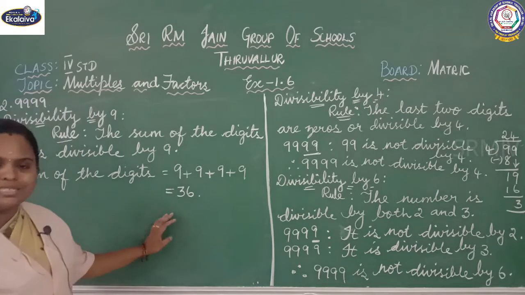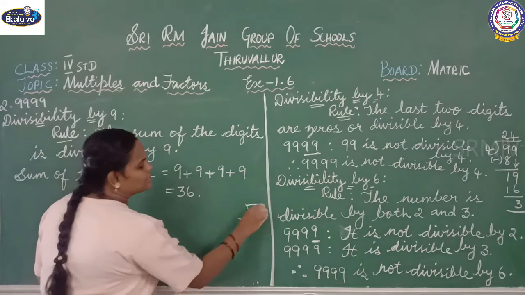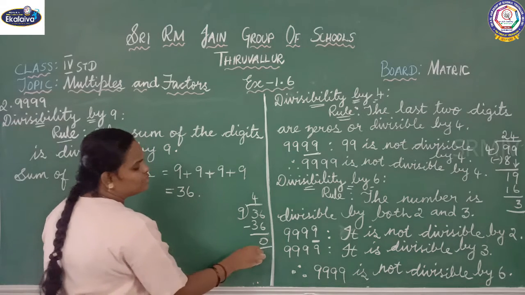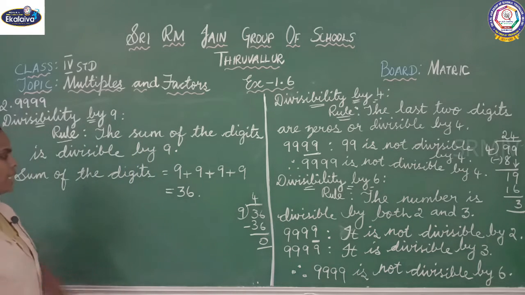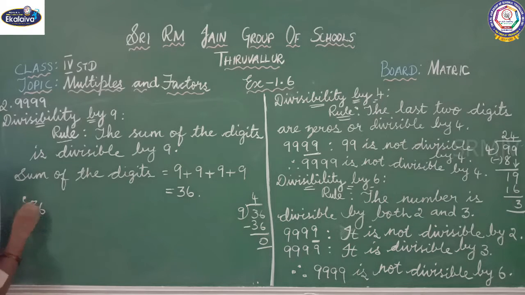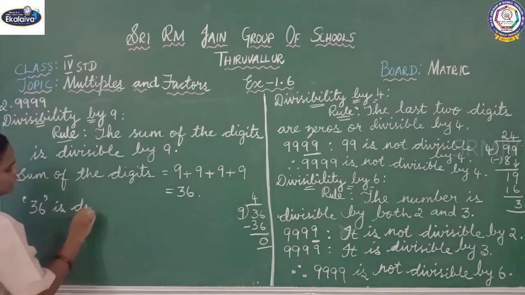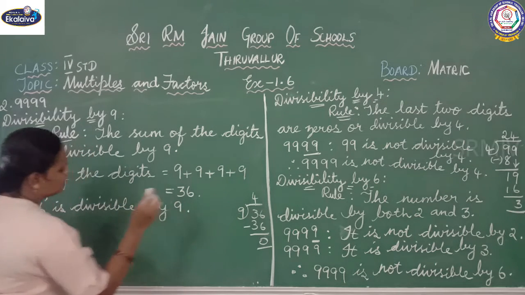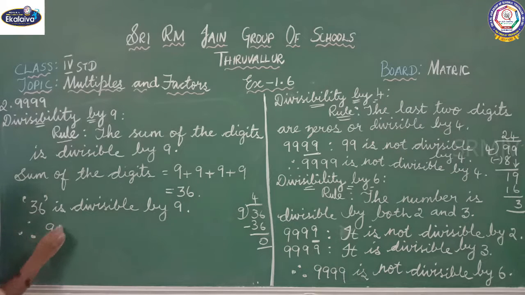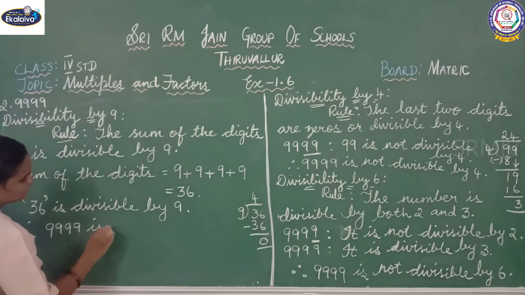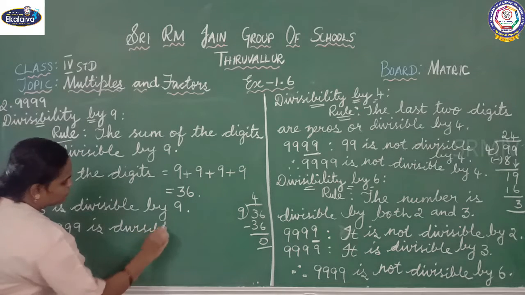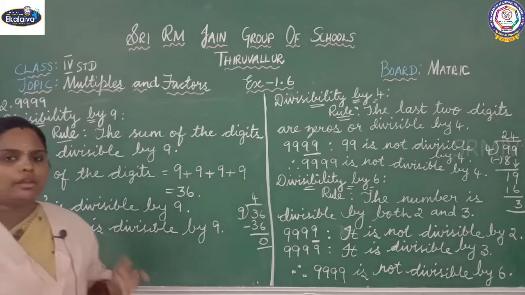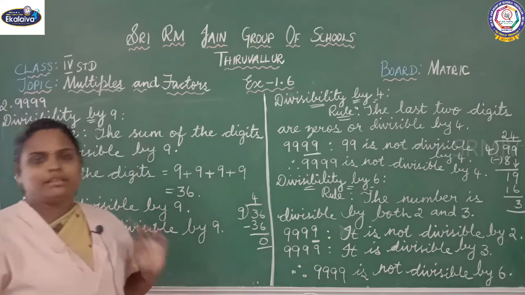So listen children, is 36 divisible by 9? Yes, 36 is divisible by 9. How will you say it is divisible by 9? If the remainder is 0, then we can say it is divisible by 9. So 36 is divisible by 9. So therefore 9999 is divisible by 9. So we have checked the divisibility rule for 2, 5, 10, 3, 4, 6 and then 9.